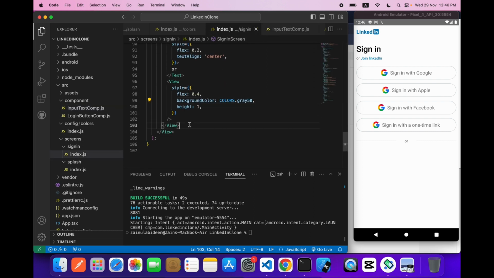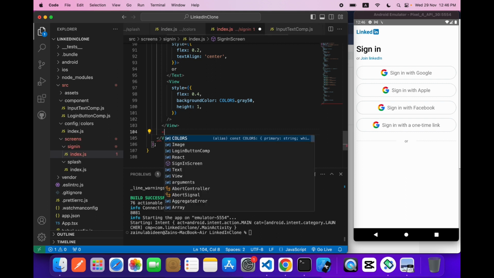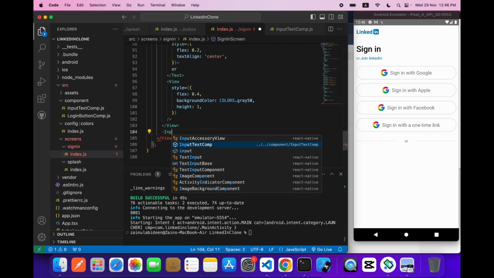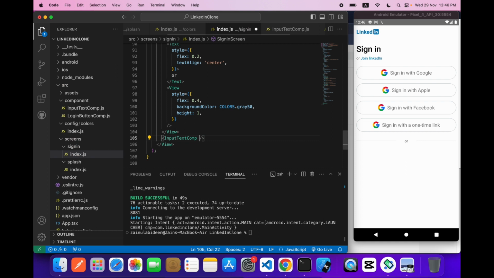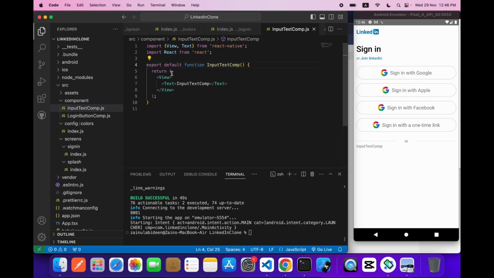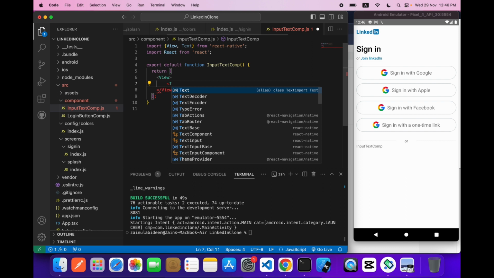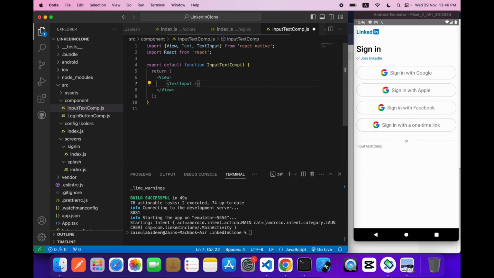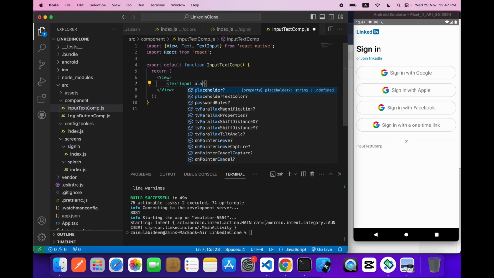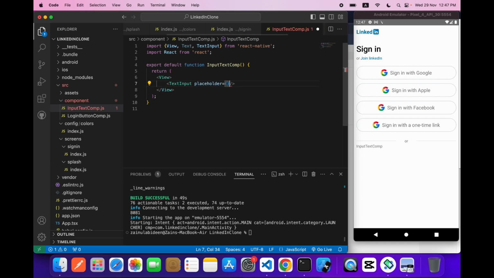And after this view we will say import input text component, and save it. And let's go over here, and so here we will need a text input. Okay, so a text input where the user can put the text, and the placeholder will come from our prop from outside.